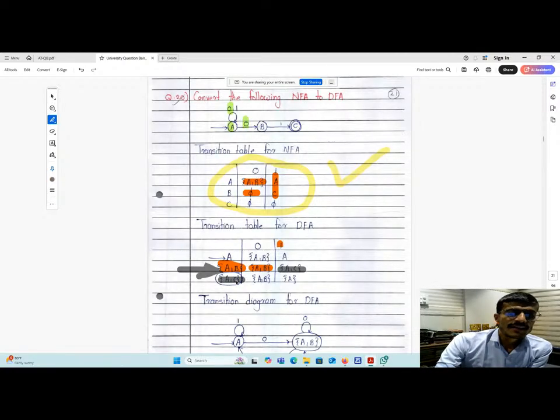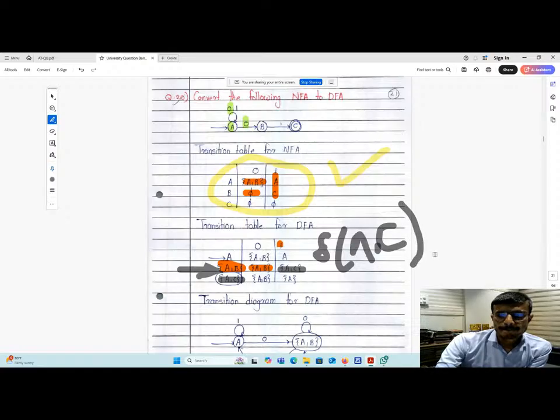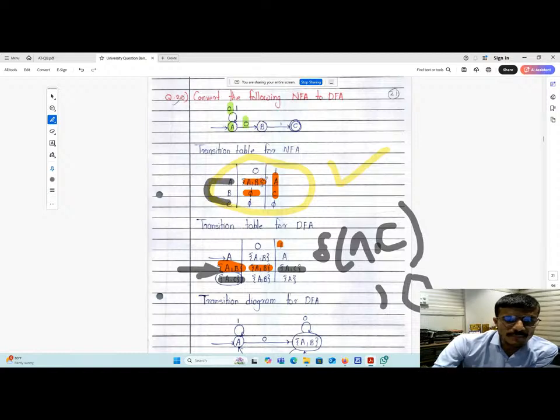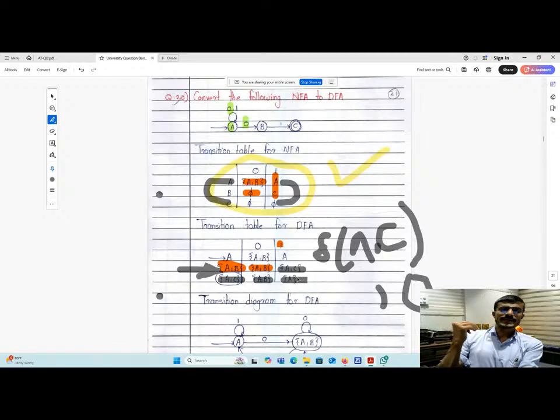Now take delta of AC comma 0, which gives AB union phi, that is AB. And delta of AC comma 1 will be A union phi, that will be A. A union phi means it gives you A.